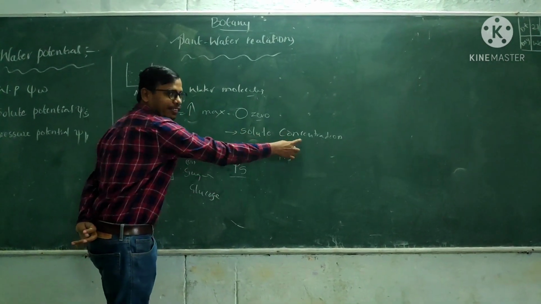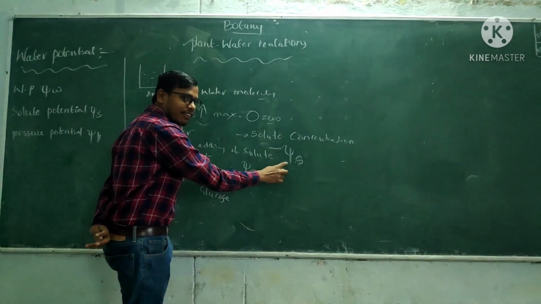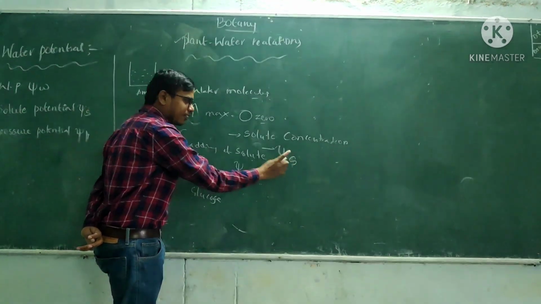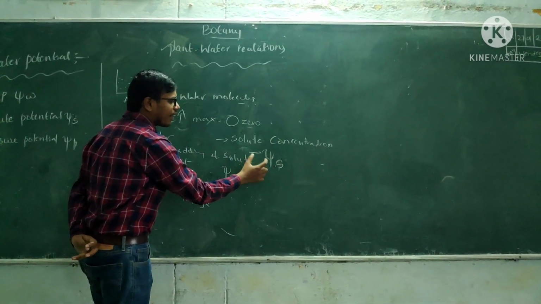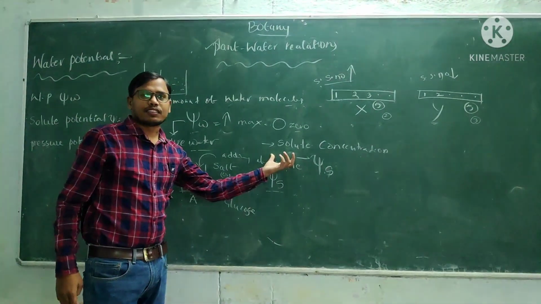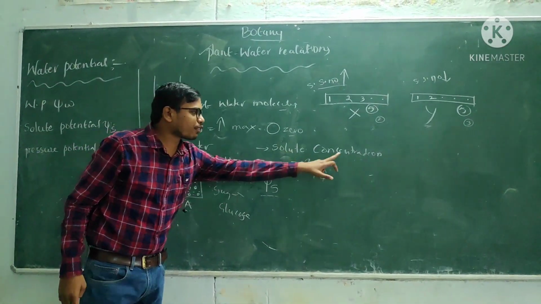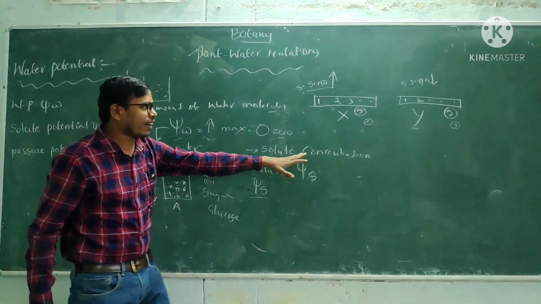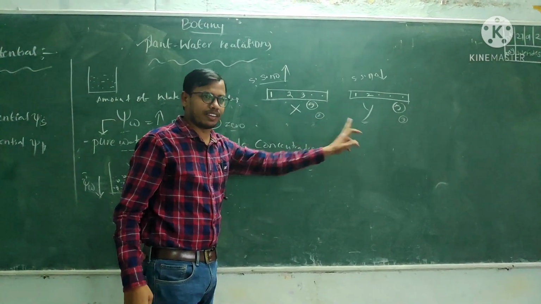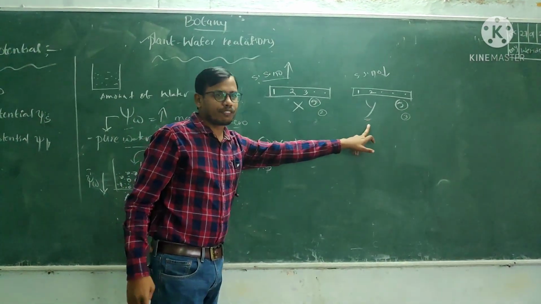One is the solute concentration and another one is the solute potential. So what is the relation between the solute concentration and solute potential? Listen, you can observe the solute concentration and solute potential relation. For example, you can take two benches, X bench and Y bench.